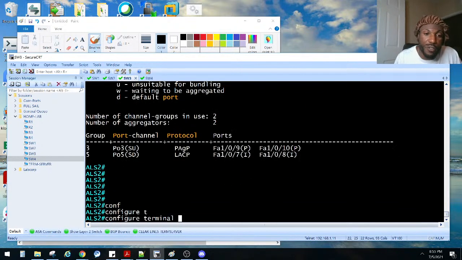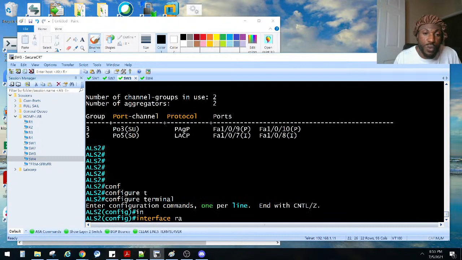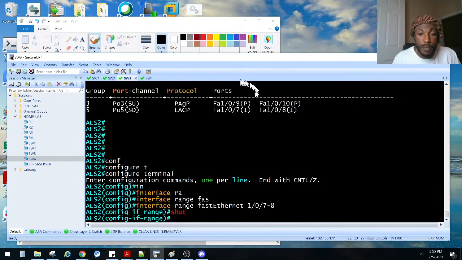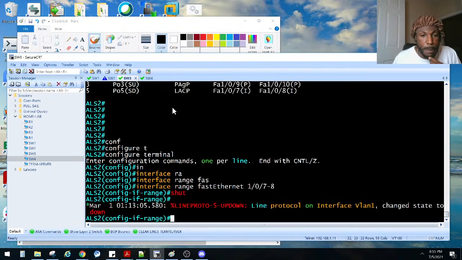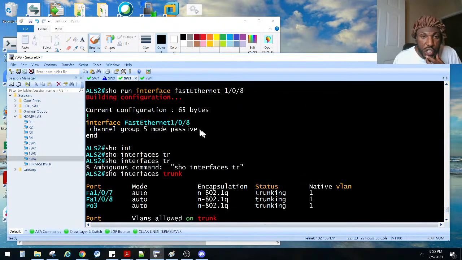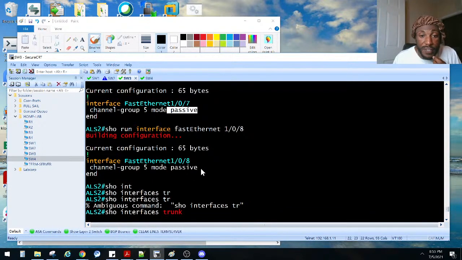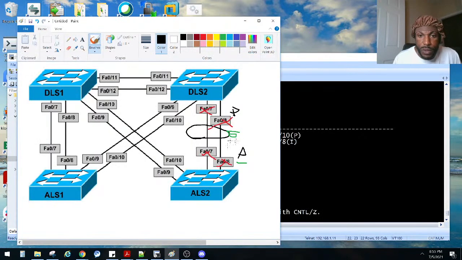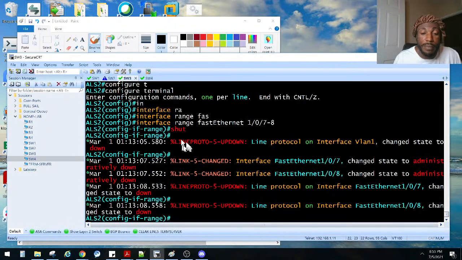Like I said, I like to shut them down before I rebuild them. So, interface range, Fast 1/0/7 through 8. I'm gonna shut those bad boys down, and then let's get rid of this right here. We put passive. They don't need to be passive. They need to be auto, right? Because we said this was going to be port channel 5, which was PAgP. That's correct. So that is the problem, right? So we shut it down. We'll say no this. That gets rid of it.